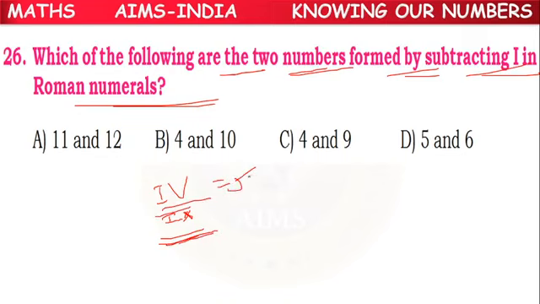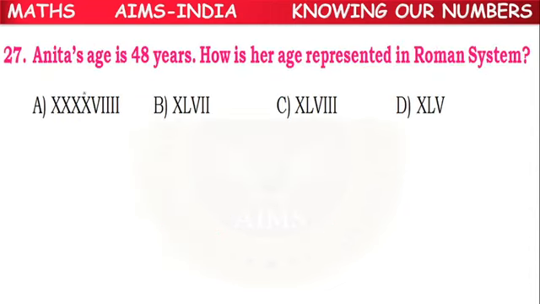IV stands for 5 minus 1 equals 4, meaning we are subtracting I. IX stands for 10 minus 1 equals 9. By subtracting I, we get the values 4 and 9. So C option is the correct answer.